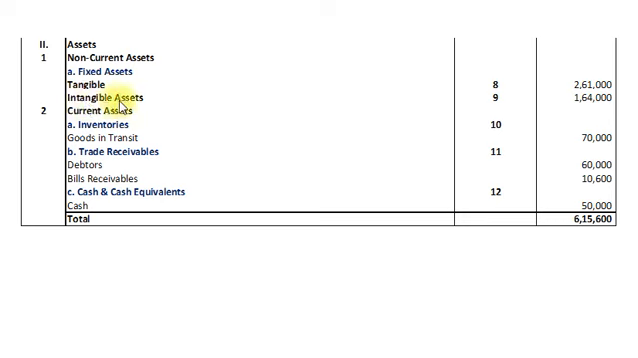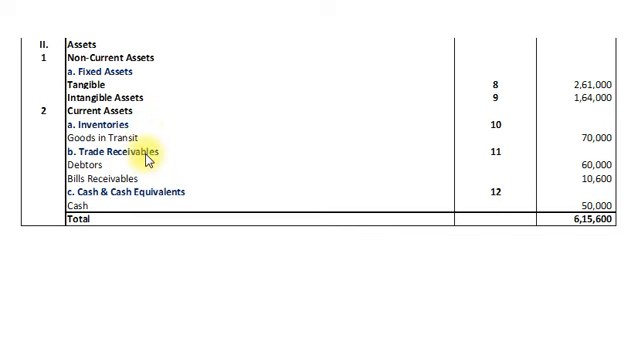Then we have intangible assets, note number 9, amount rupees 1,64,000. And then number 2 is current assets. First is inventories. In inventories we have note number 10, and there is only one item, goods in transit, rupees 70,000. Goods in transit means the supplier has issued the material from his premises, but the company has not yet received it. It is somewhere in transit, and that is our current asset, and it will be recorded as inventory.